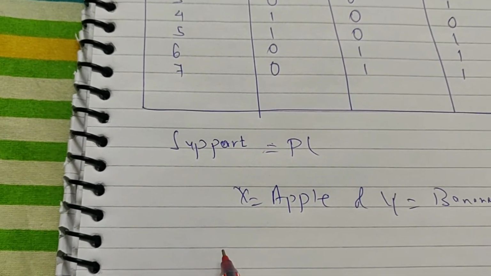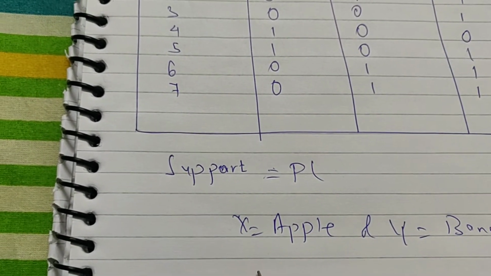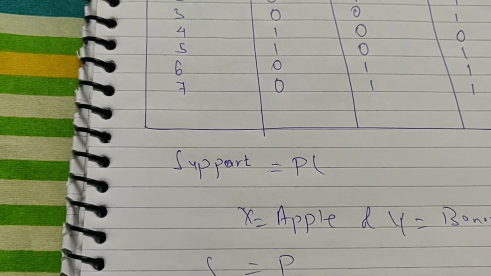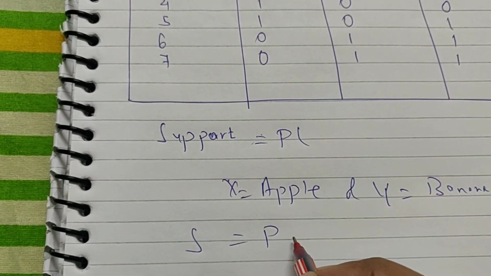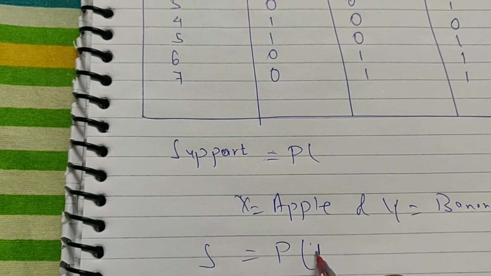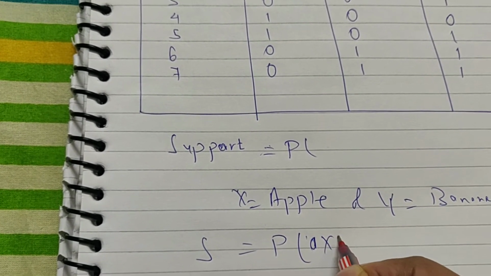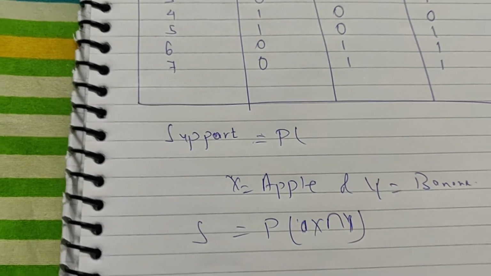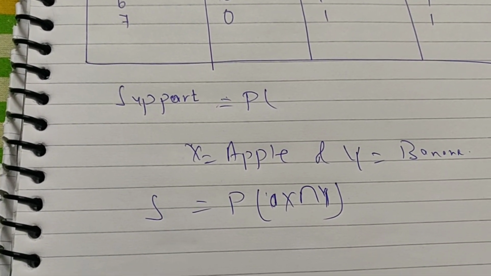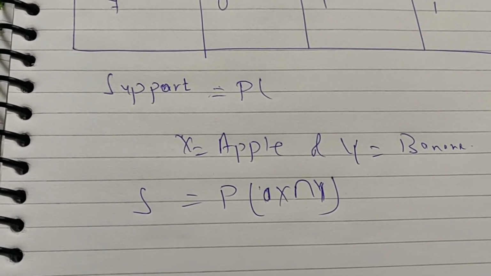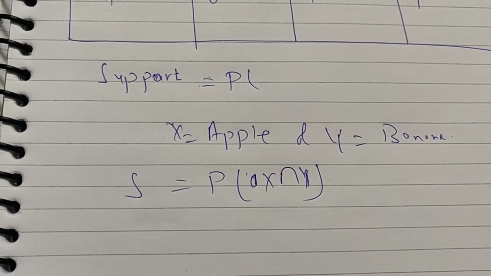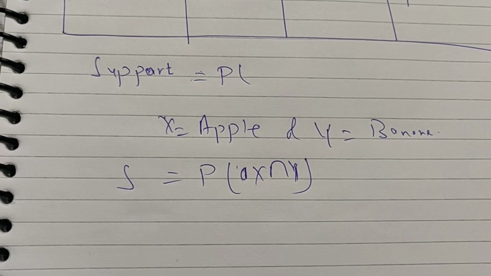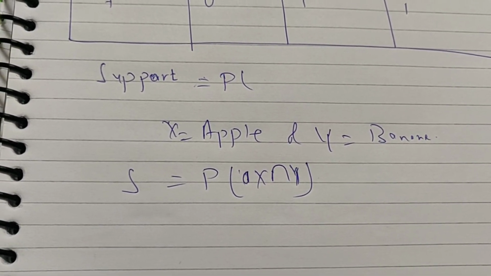So support is equal to P, the probability of x and y. Most of you would have studied set theory, so just recall that concept. What is the probability of x and y purchased together, which means apple and banana purchased together.